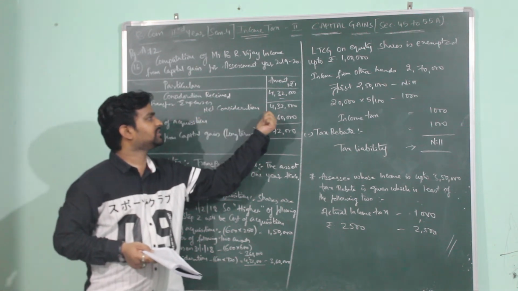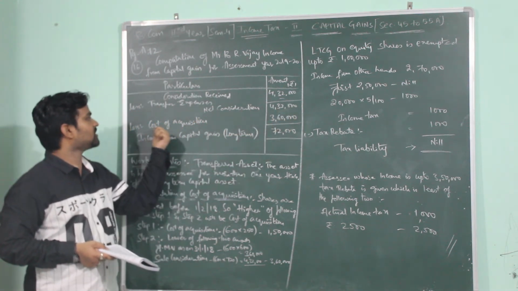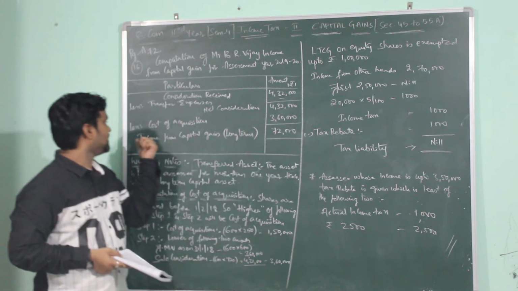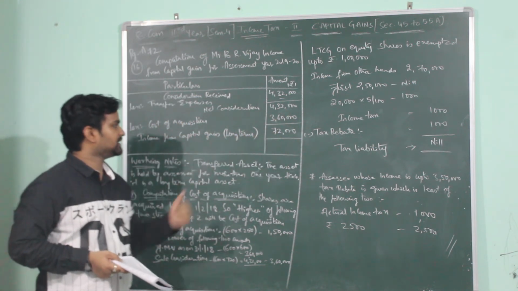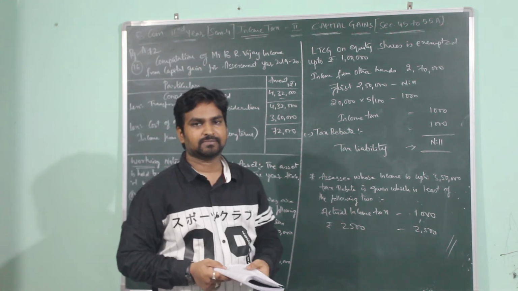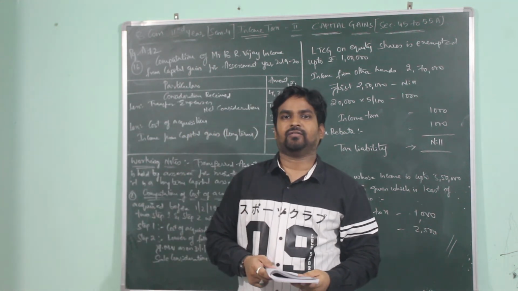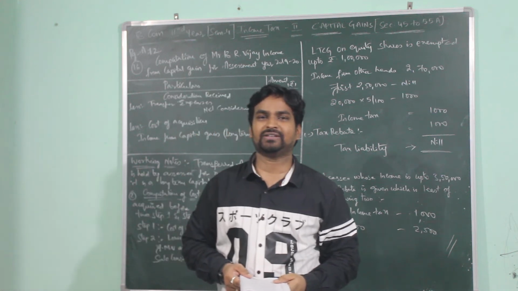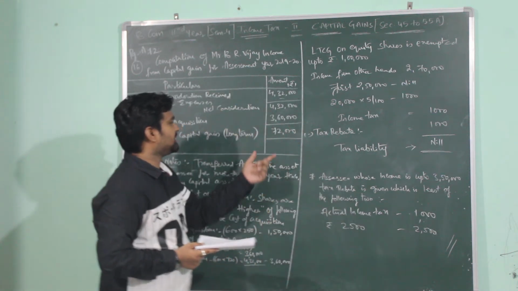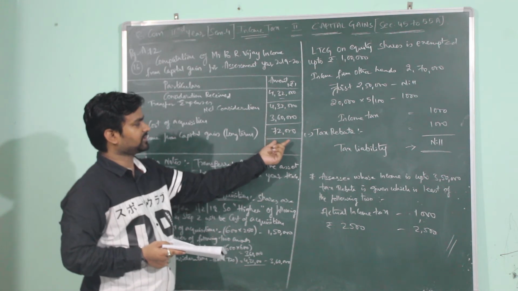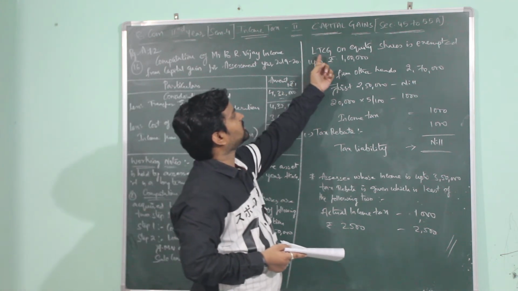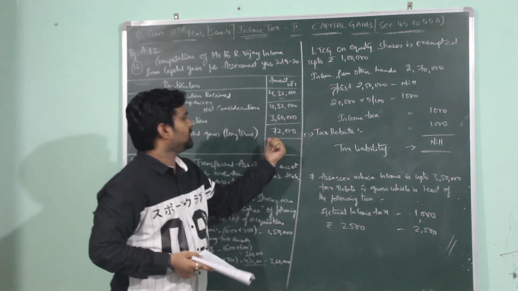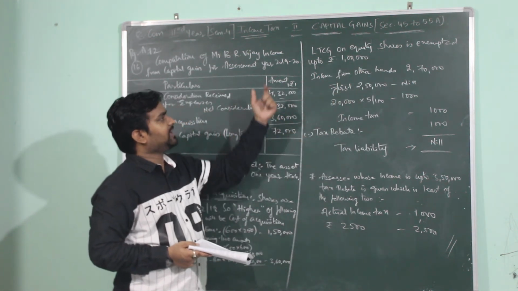So how much is the net consideration? 4,32,000 less cost of acquisition, which is 3,60,000. Then 72,000 will be income from capital gain, that is long term capital gain. Now, income from long term capital gain on equity shares is exempted up to rupees 1 lakh. But here the person's gain is only 72,000. See the working note, long term capital gain on equity shares is exempted up to rupees 1 lakh. Hence the complete 72,000 will be exempted.